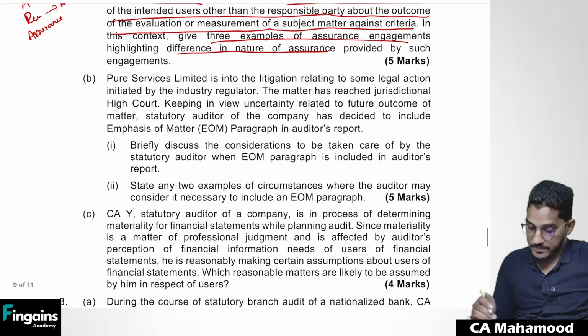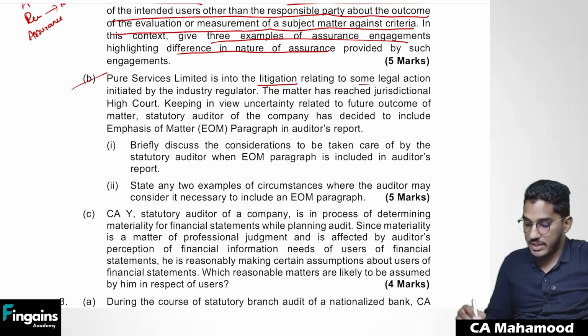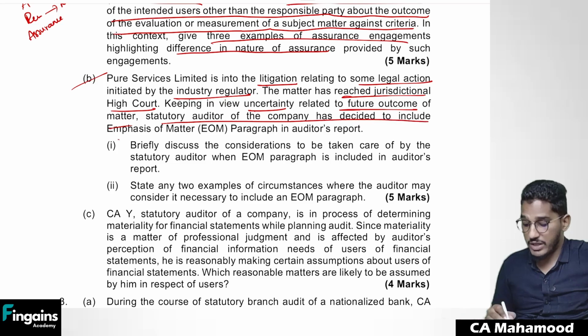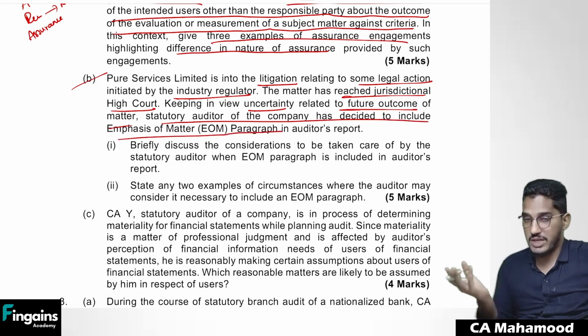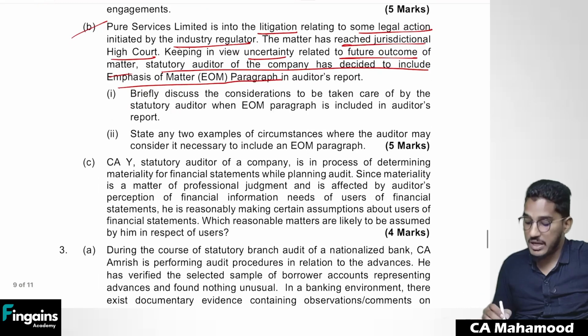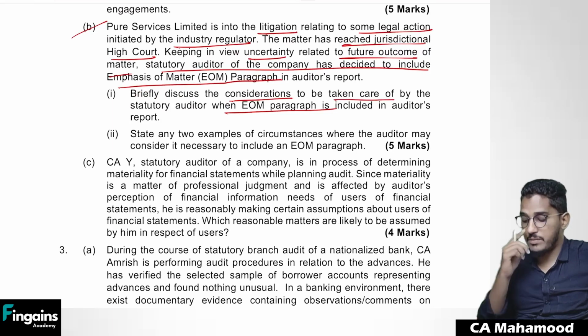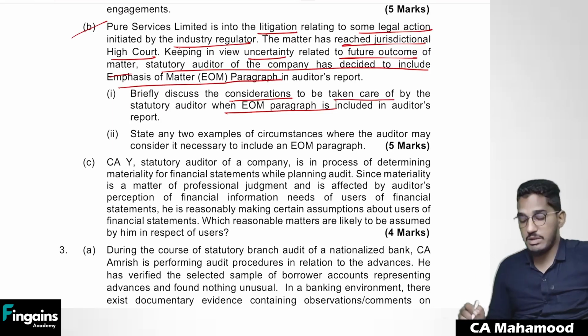Right. Next. Pure Services Limited is in litigation related to some legal action initiated by the industry regulator. So this company is facing some legal issue. The matter has reached the jurisdictional high court. Keeping in view uncertainty related to the future outcome of the matter, the statutory auditor of the company has decided to include it in the emphasis of matter paragraph. He wants to highlight it in the emphasis of matter paragraph. Briefly discuss considerations to be taken care of by the auditor when an emphasis of matter paragraph is used.